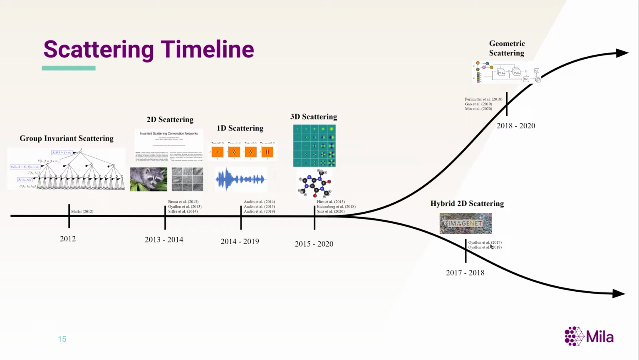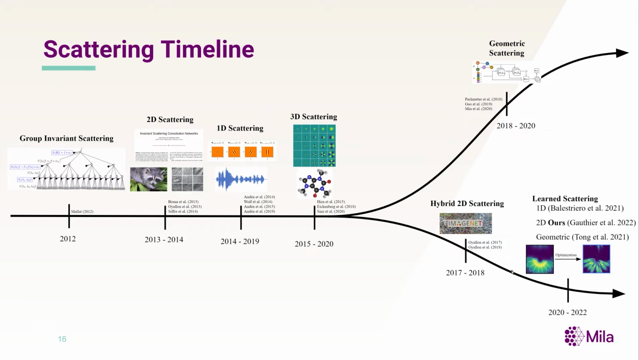In contrast, hybrid 2D scattering proposed fusing the scattering transform with learnable processing layers, showing that concatenating a ResNet on top of a scattering convolutional network can obtain reasonable performance on ImageNet. Our work continues down this learning path and is part of a recent trend that learns the parameters of wavelets in the scattering transform.